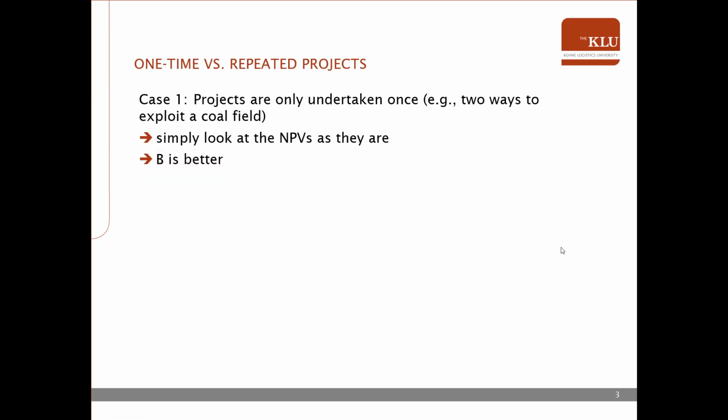So far, we mainly looked at one-time projects, which means that a project can be only undertaken once. A prototypical example would be different ways to exploit a coal field. After you've done the project, the coal is gone, and therefore you do not need to think about whether the project can be repeated in the future. In this case, you can simply look at the NPVs as they are. And in this case, B is better.